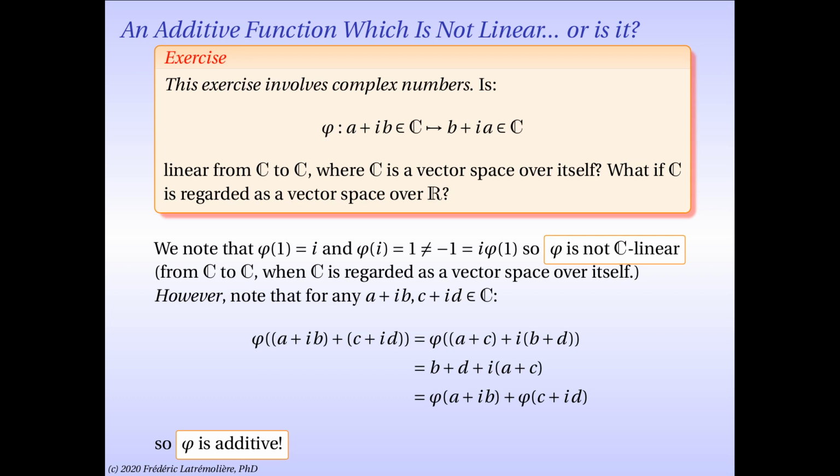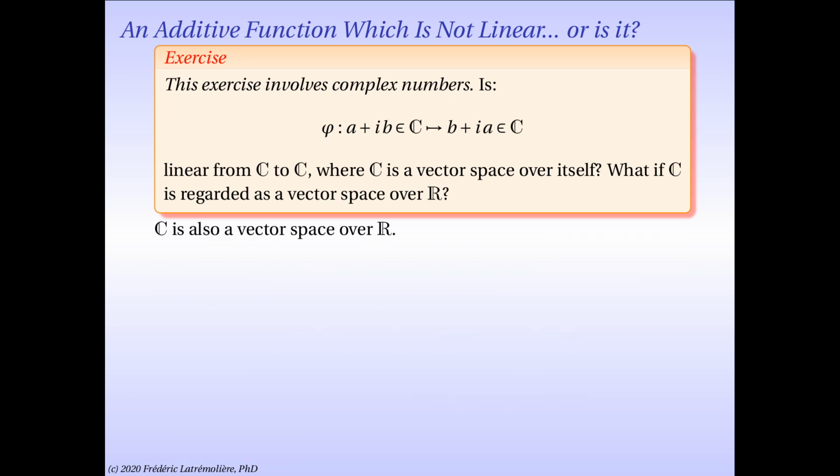There is another point of subtlety that I wish to conclude this activity with. You see, here we look at C as a field and therefore a vector space over itself. But C is also a vector space over the real numbers. Simply multiply a complex number by a real number. That's the external multiplication, and we keep the addition unchanged.